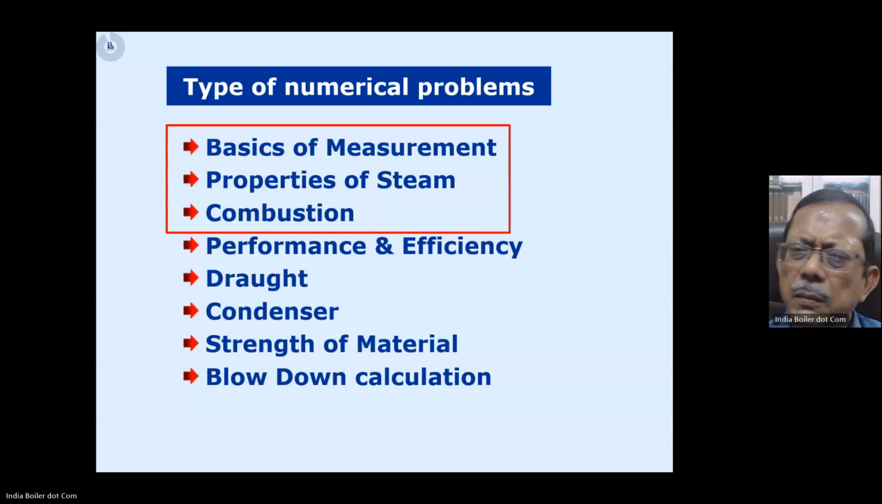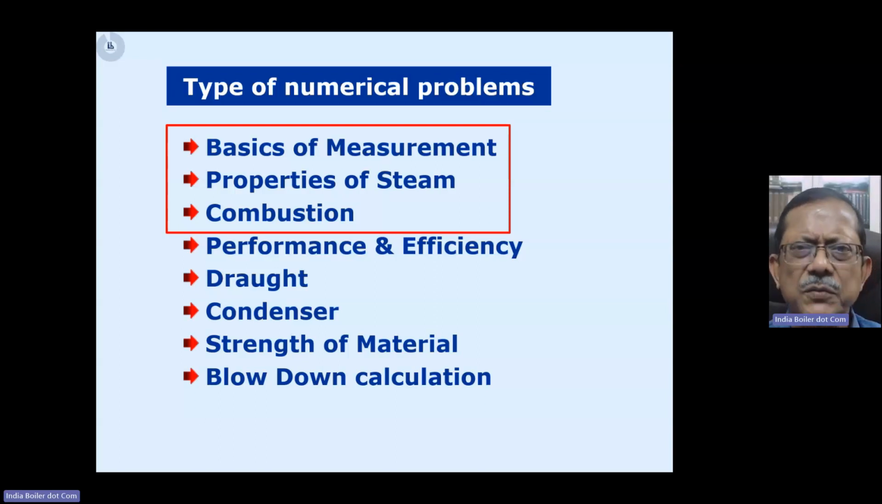Properties of steam would be needed for various calculations. Performance and efficiency is one area from where most of the states are asking questions. Majority of the states are asking questions from performance and efficiency. And while doing the calculations of performance and efficiency, you need a solid understanding about the properties of steam as well as the combustion. Combustion in itself is a very, very important area. Again, most of the states will be asking you questions from the combustion topic.